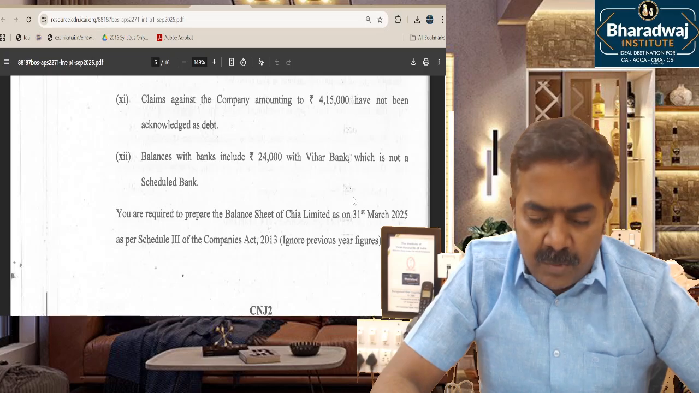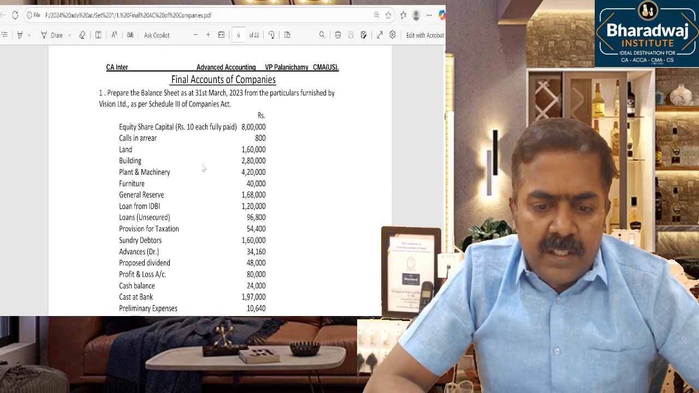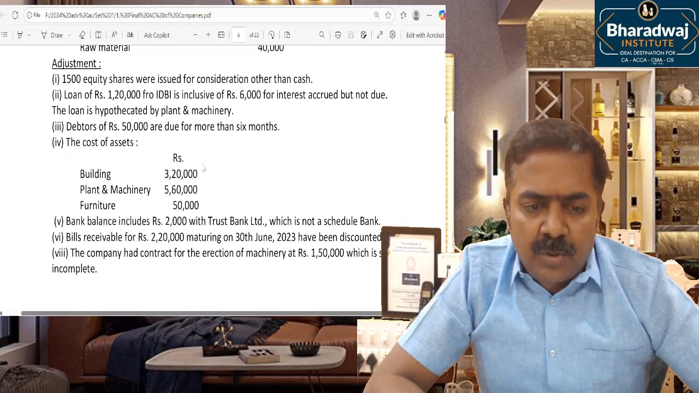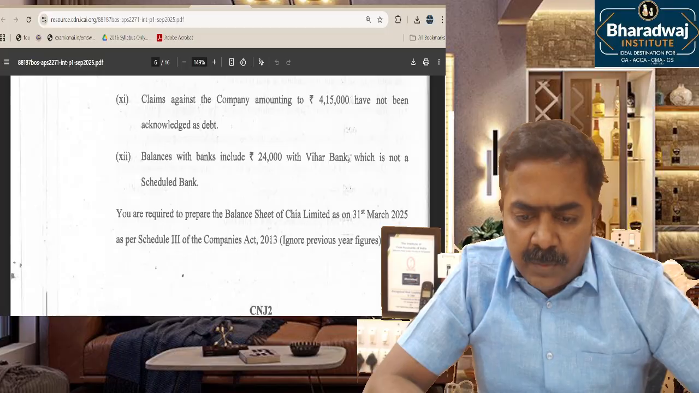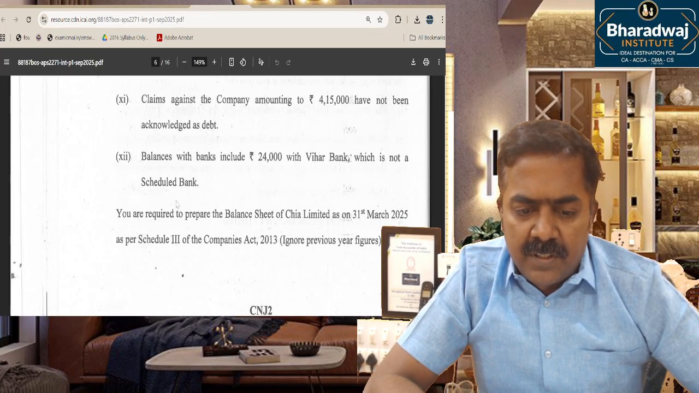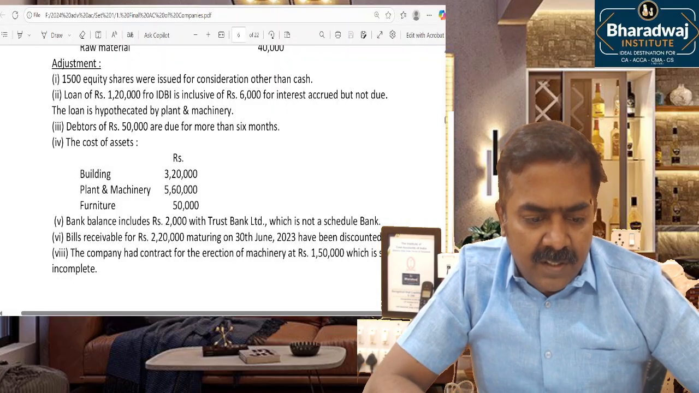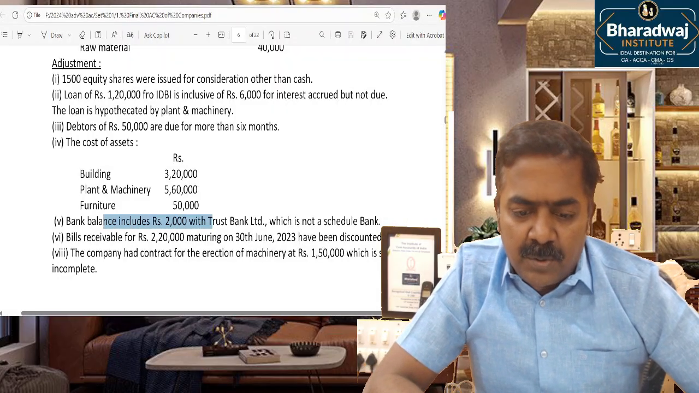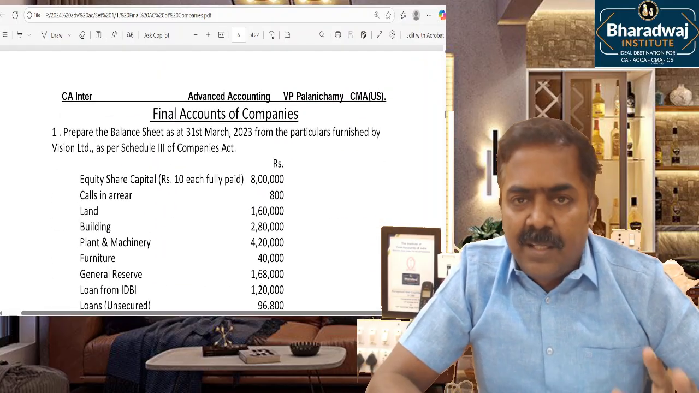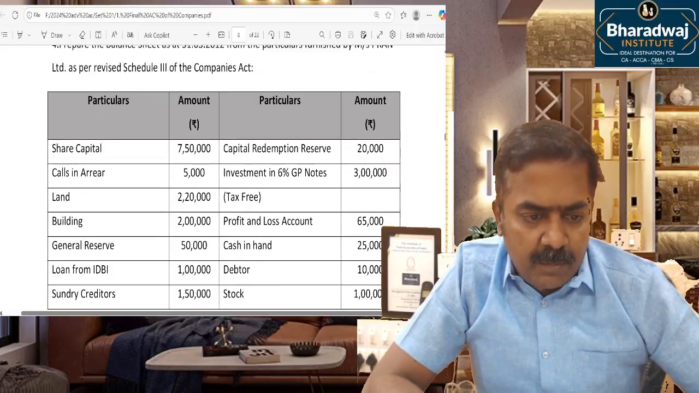How about in Bharadwaj? Have you done this? Yes. This is similar to question number 1, where we have done a balance sheet with notes to accounts. You can find a similar question tested here. The balance includes 24,000 that is not a scheduled bank. You can even find the same words: bank balance includes 2,000 with a trust bank limited, which is not a scheduled bank. It is nothing but ditto of question number 1.